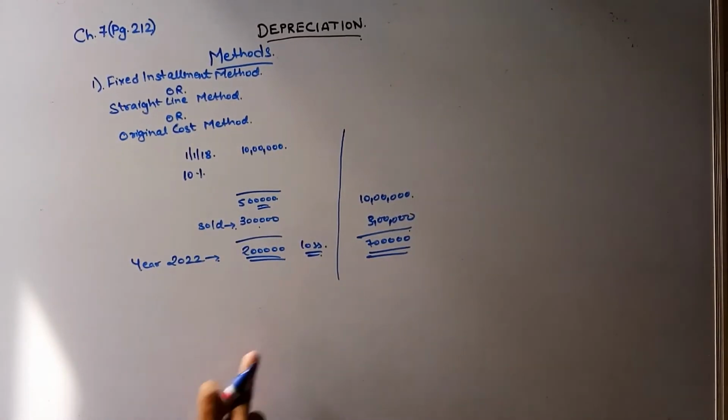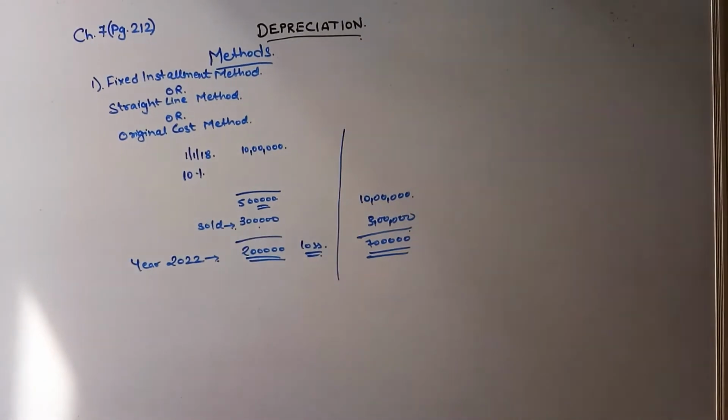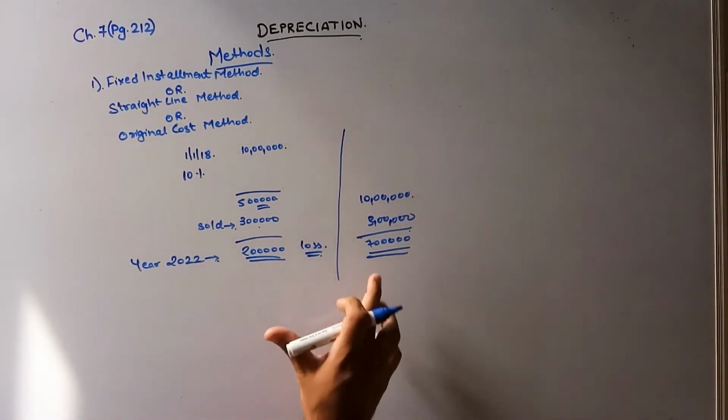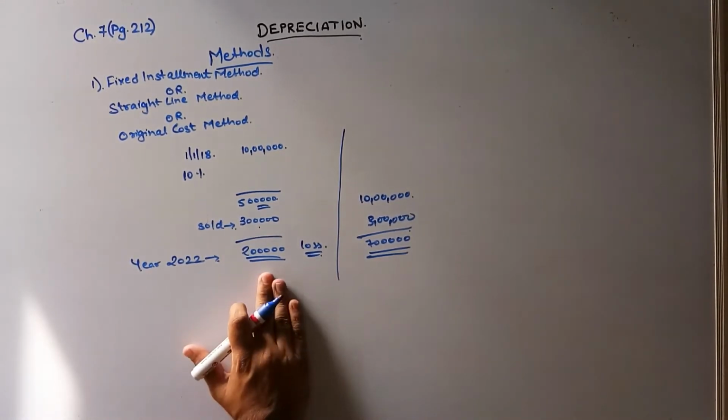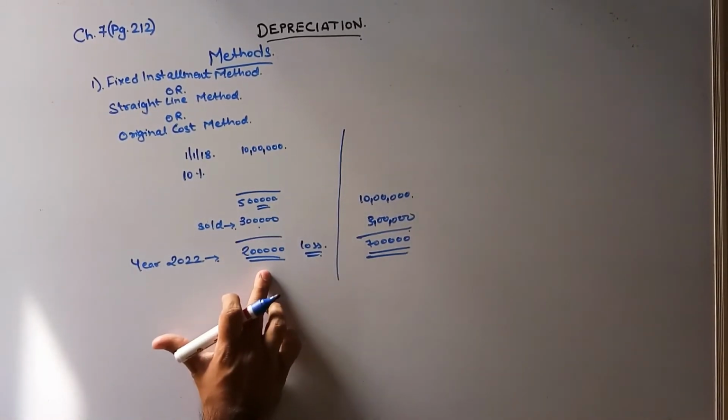Understand one thing, by charging the depreciation, what you are doing is year on year you are reducing the balance, you are reducing the value of that particular asset, so that in a particular year when you go in the market to sell that asset, your books don't get affected badly. Here my loss would have directly been 7 lakhs, but in the case where I have charged depreciation, my loss in the current year is 2 lakhs only.